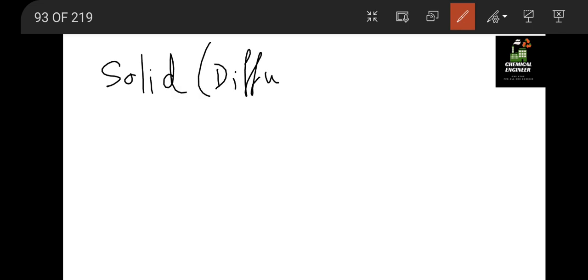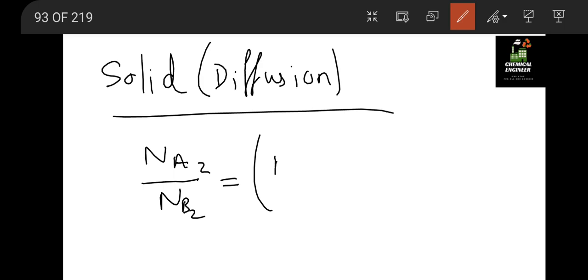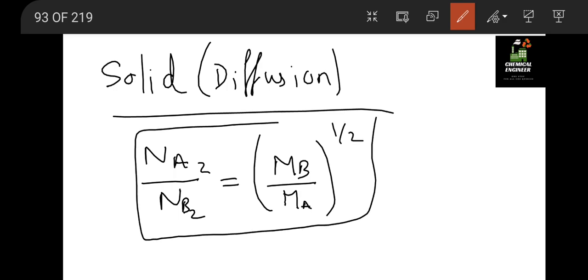Next we have, in solid, a formula for solid diffusion, or diffusion in solid. For that we have a formula, Na2 by Nb2, that is the diffusivity at point 2 for two different substances, A and B, that is (1 by 2) whole raised to 1 by 2, molecular weight raised to 1 by 2.